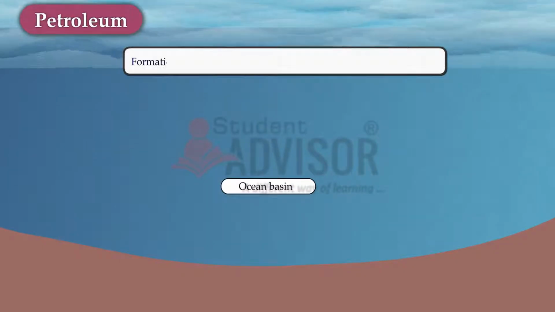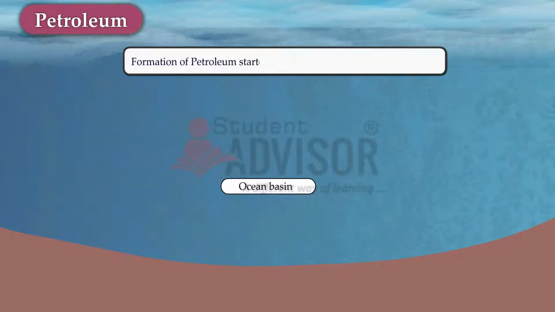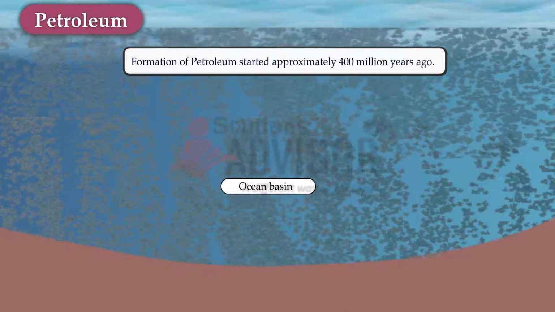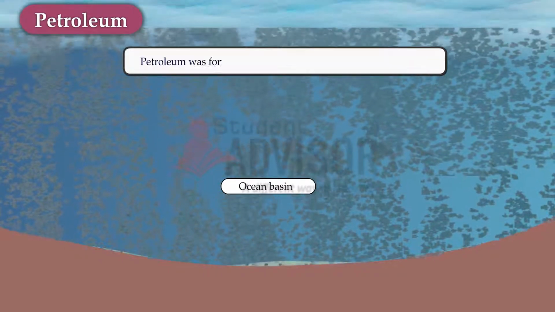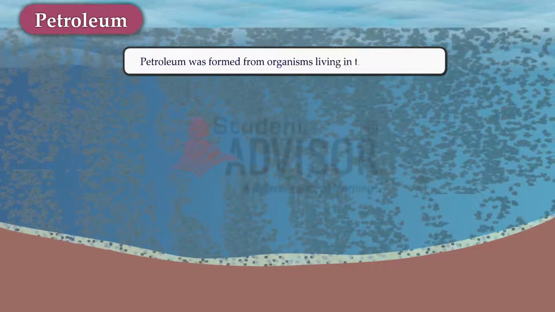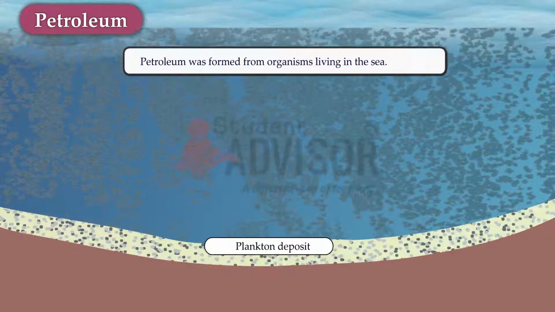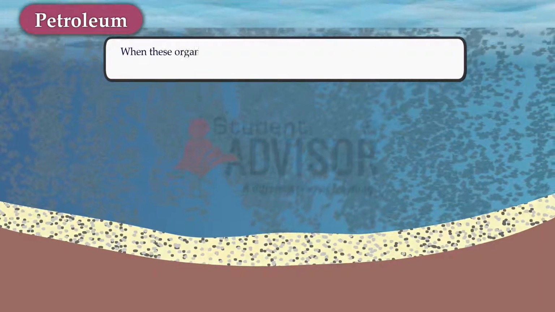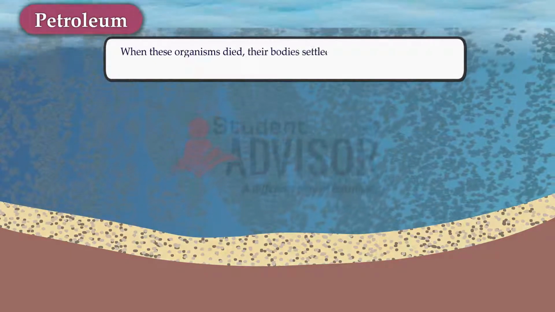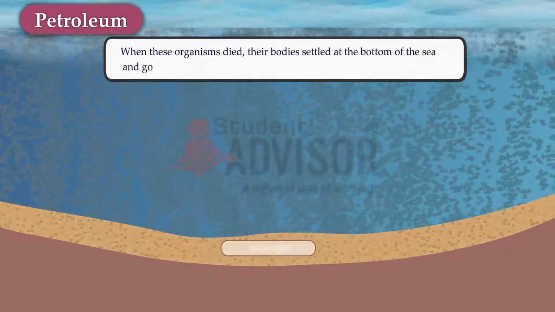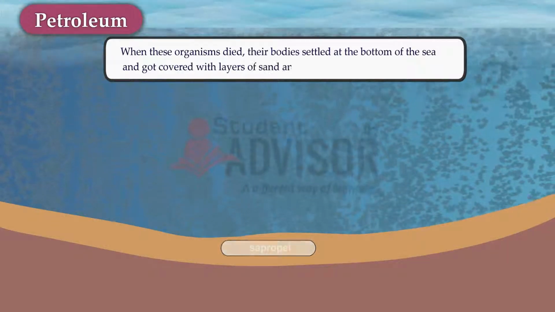Formation of petroleum started approximately 400 million years ago. Petroleum was formed from organisms living in the sea. When these organisms died, their bodies settled at the bottom of the sea and got covered with layers of sand and clay.